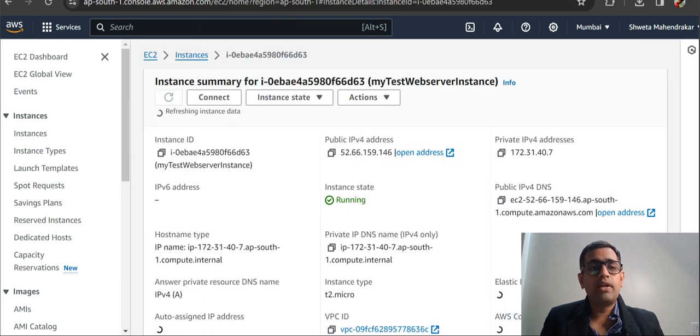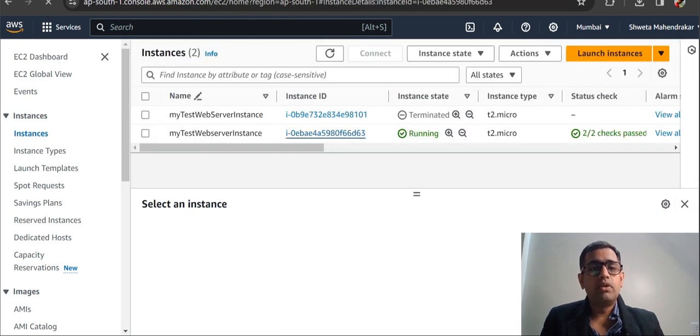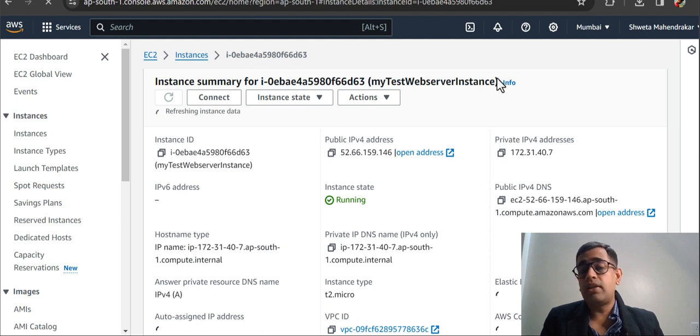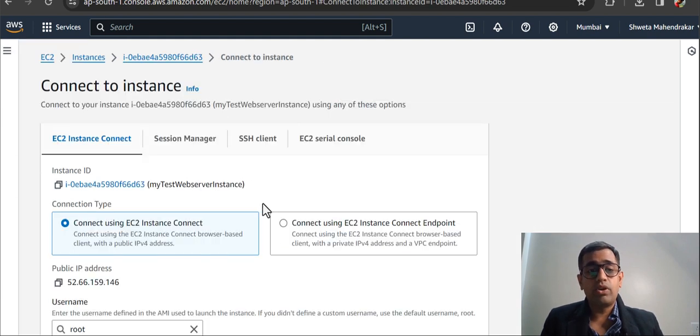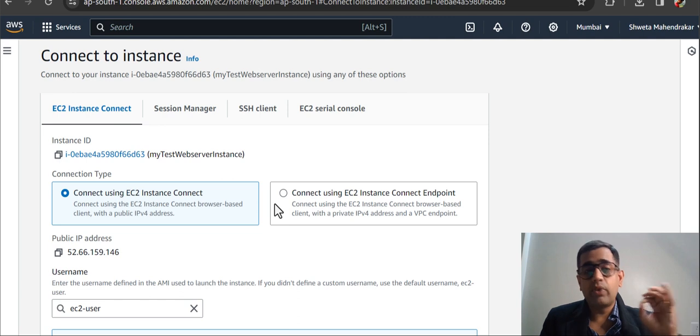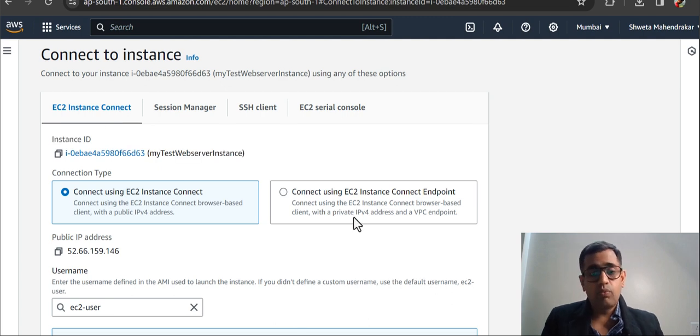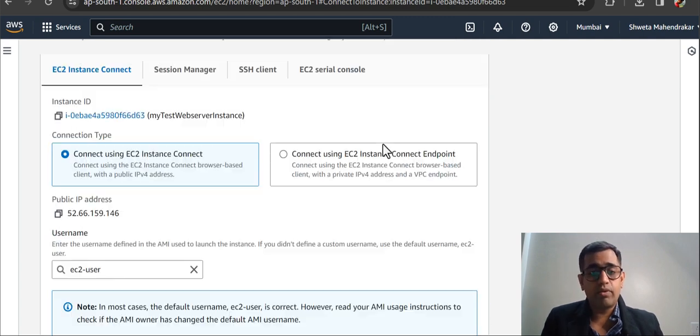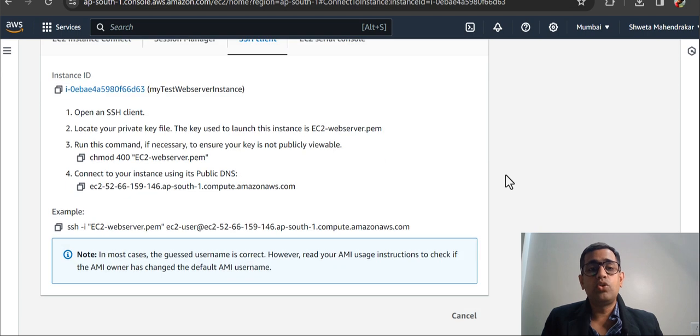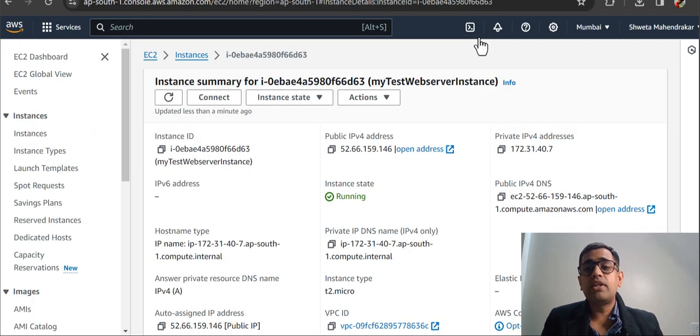So this is the one that we are running right now. The reason why I did this is because I wanted to show you the ways we can connect. There are two to three ways we can connect. One is directly EC2 Instance Connect, where you can launch it from here, or you can do the SSH connect by using the CloudShell.